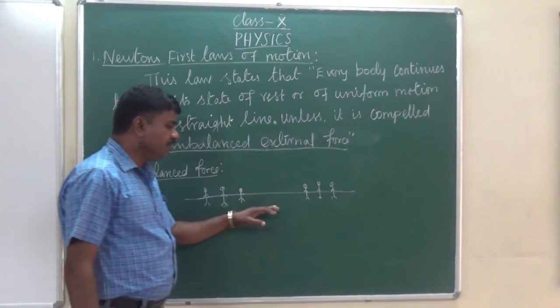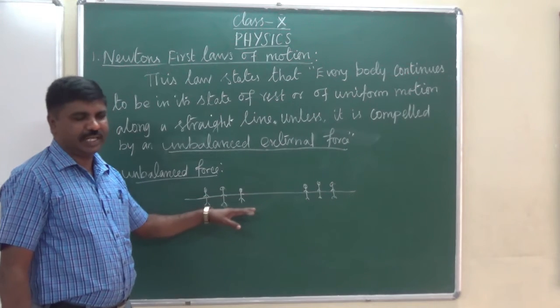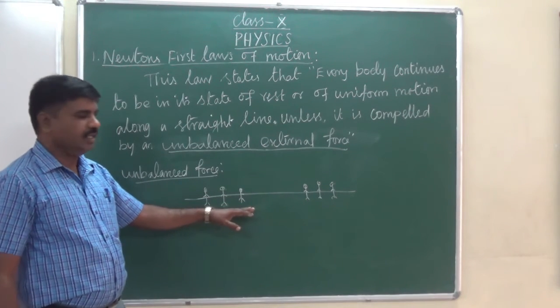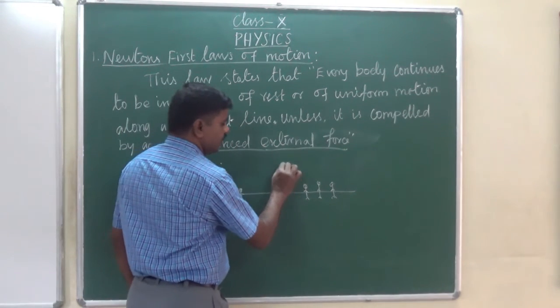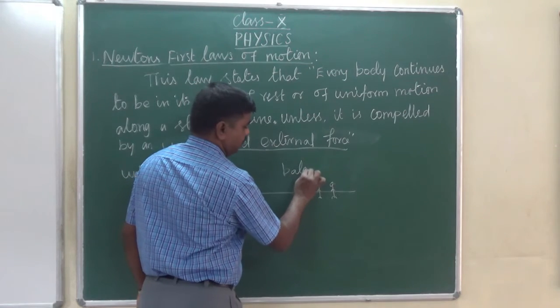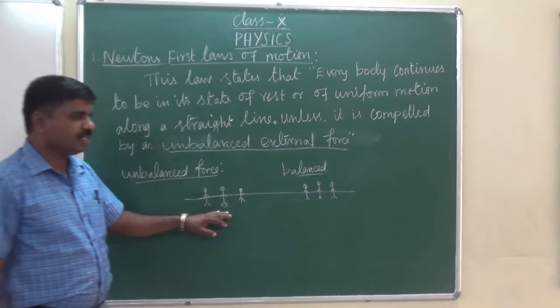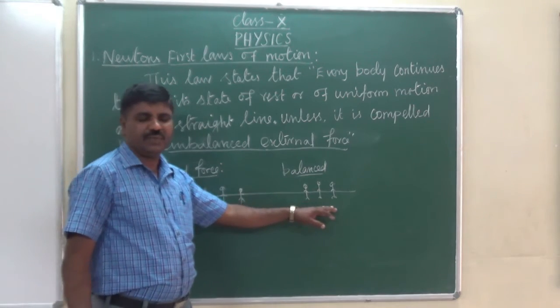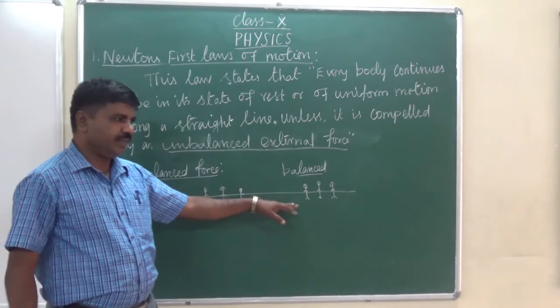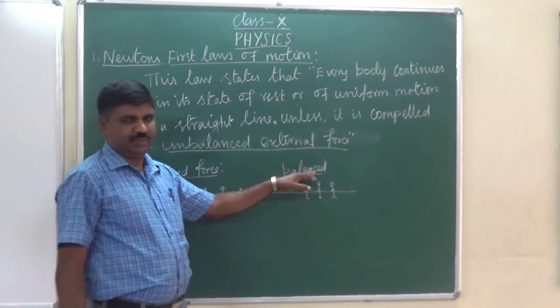When the magnitude is the same on both sides, it remains constant, or it will be balanced. When the force or the magnitude on both sides is the same, it will be balanced.